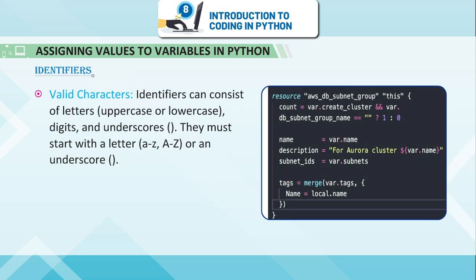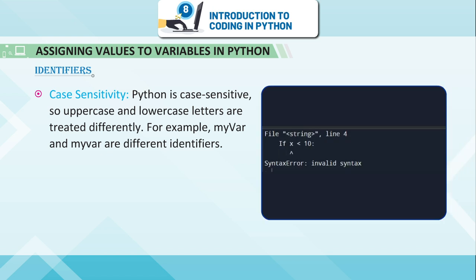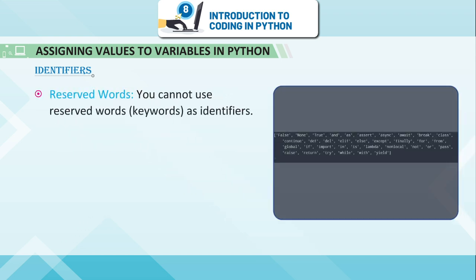Valid characters. Identifiers can consist of letters, uppercase or lowercase, digits, and underscores. They must start with a letter A to Z, or an underscore. Case sensitivity. Python is case sensitive, so uppercase and lowercase letters are treated differently. For example, myVar and myvar are different identifiers.